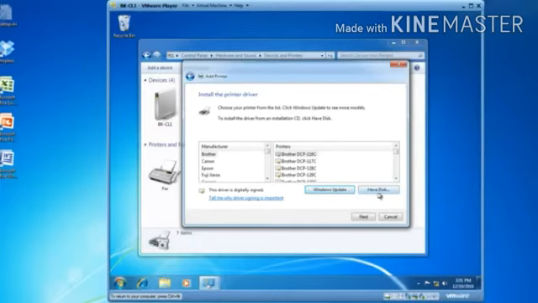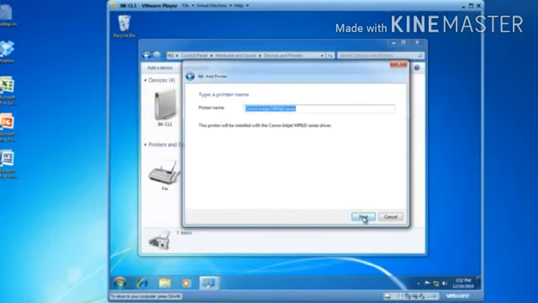Now click on the drop down list and select your printer, say for example HP LaserJet. Then give a name to your printer if you want to change it. Now click the Next button on it.